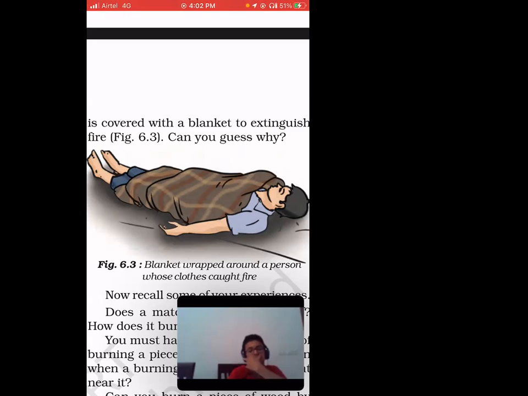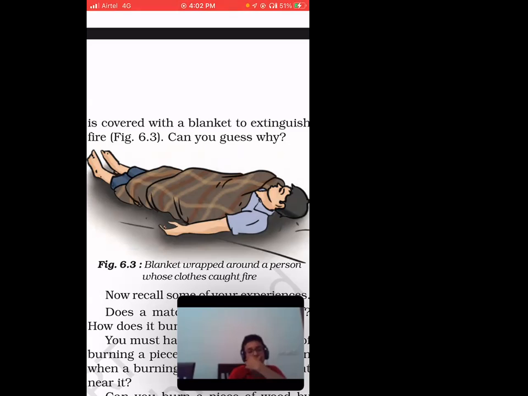So now what we have to do, we have only one solution, that we need to cut the supply of oxygen. And how we can cut that? If we wrap that entire body with a blanket or something like that, we will automatically cut off the contact of oxygen and the body. And when there is no oxygen, then there will be no fire.